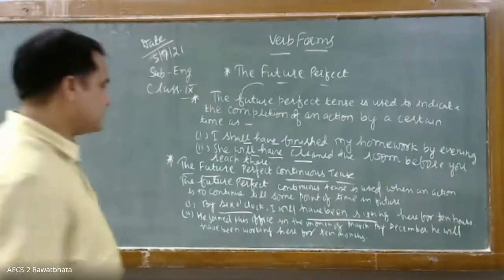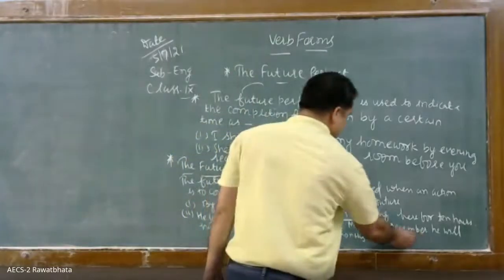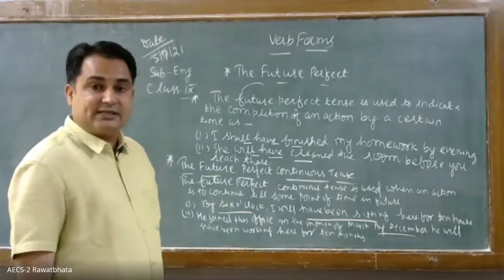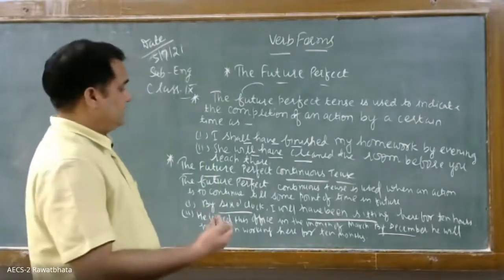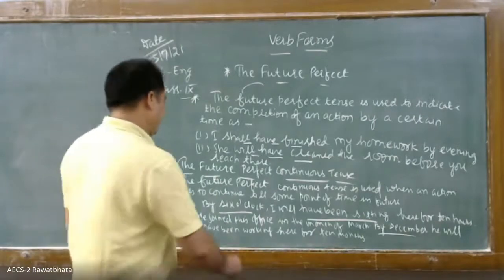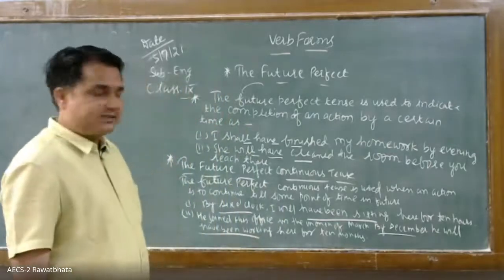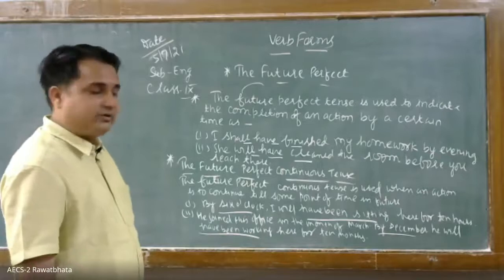So what is the future time? What is the future time difference by December? Okay, so once such a kind of future time difference is given, then that means that it is indicating about the future tense. He will have been working. That is indicating that the tense is that of future perfect continuous.